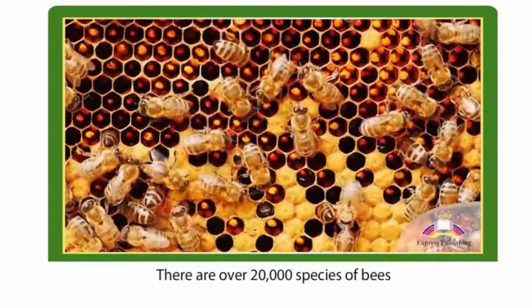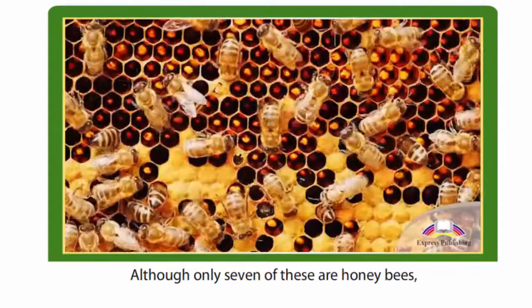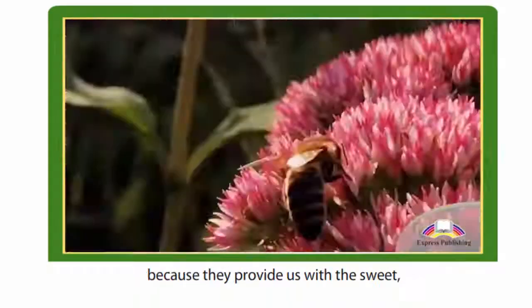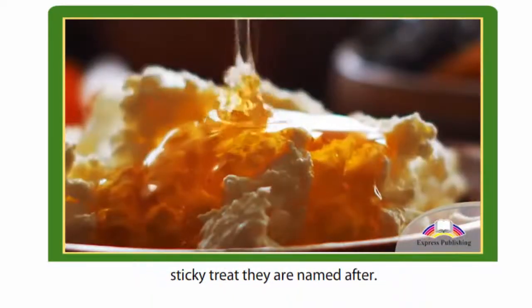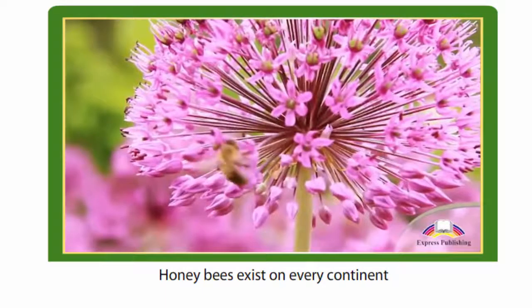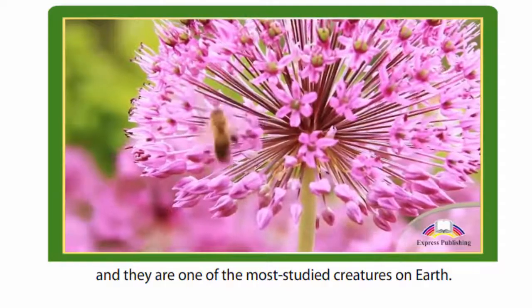There are over 20,000 species of bees on planet Earth. Although only 7 of these are honeybees, they are probably the most well-known species because they provide us with the sweet, sticky treat they are named after. Honeybees exist on every continent except Antarctica, and they are one of the most studied creatures on Earth.